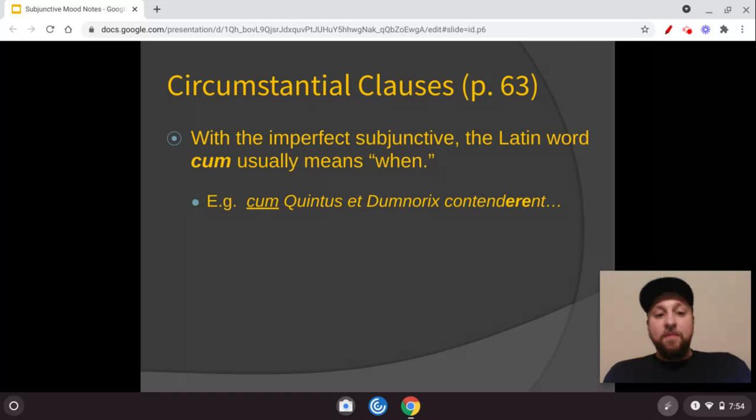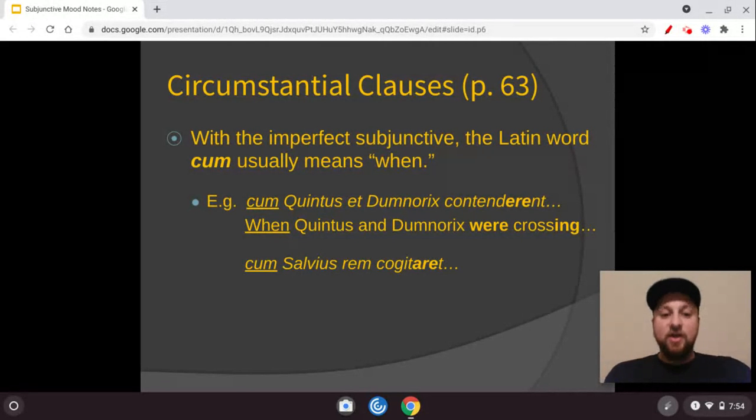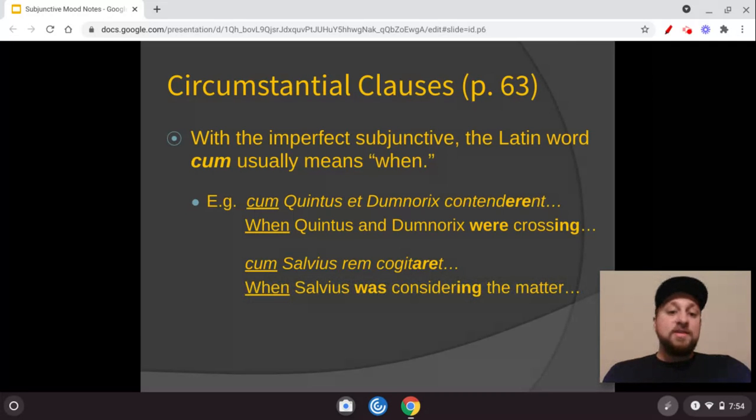So for example, cum contenderent. So just like we did with the pluperfect subjunctive, all right, cum is going to mean "when," and now the ERE is "were" and "ing," like a regular imperfect tense with a BA. So "when Quintus and Dumnorix were crossing" is the translation here. Cum, and then cogitaret. So we have cum plus a subjunctive form, now an ARE. Imperfect subjunctive is "when Salvius was considering the matter."